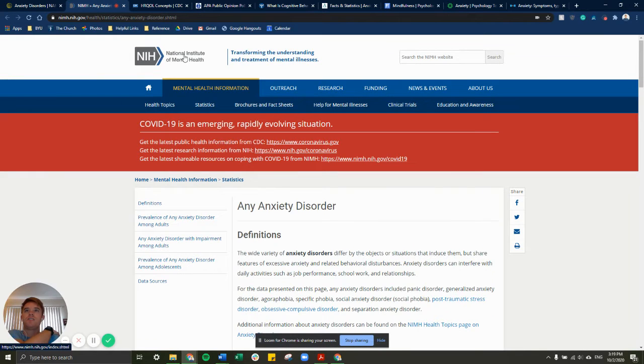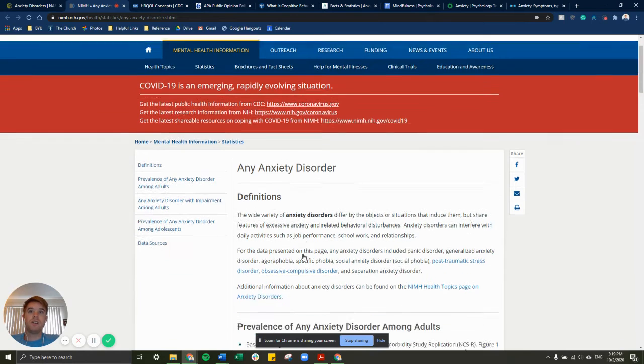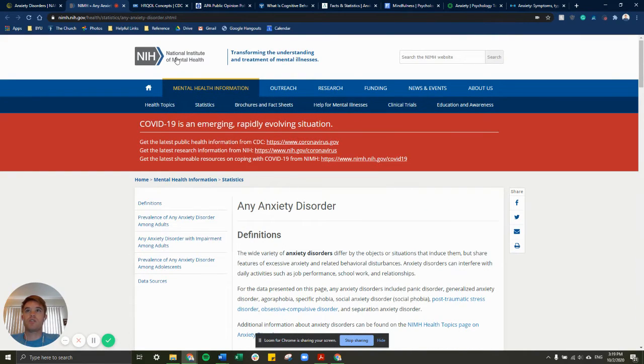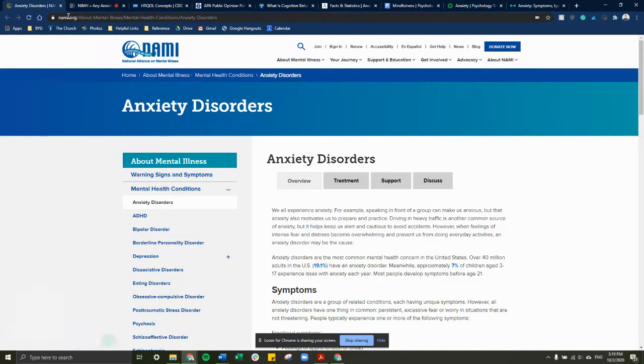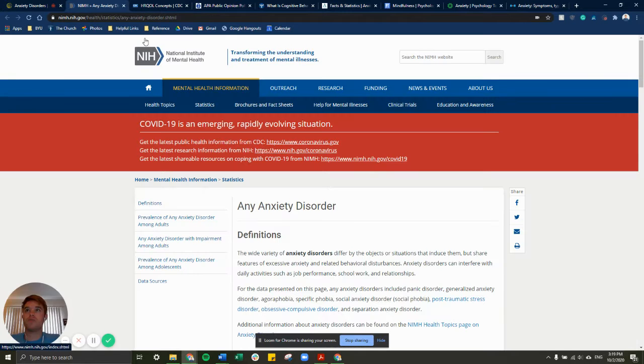Let's jump over here. We've got the National Institute of Mental Health. This is also a very good institution to use. You can find a lot of good information here. It is a credible institution. It's a government site, right here you can see the .gov. This one's a .org. Usually, if we're going into .coms, that's not the best direction to go. But I'm going to keep going with some of the other examples of institutions that are credible.